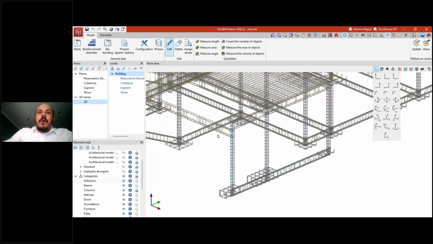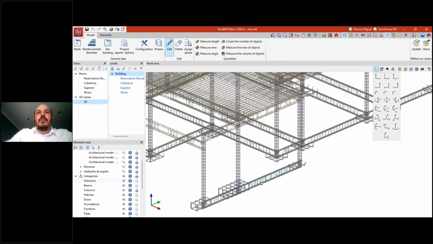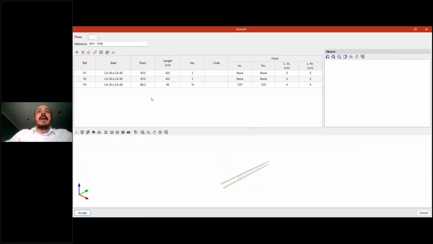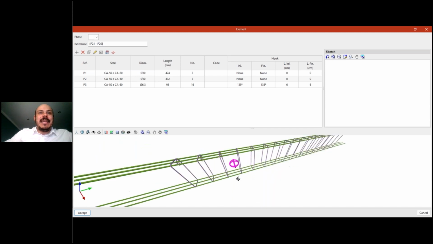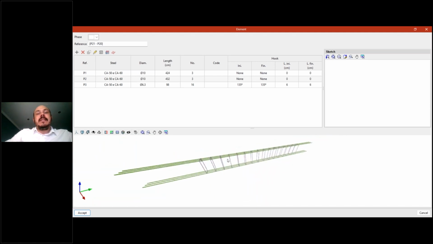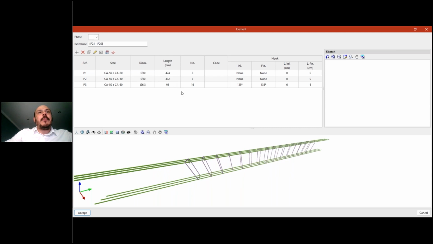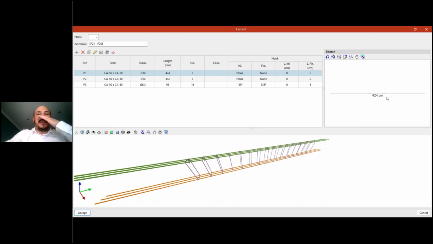Okay, so I can click on each group of rebar. For example, if I select this column or this beam, I can click it and open this window, and I can see this part of the project, this detail. And for each part of this element, I can see in this table the 3 types of elements that I have. So I have 3 bars that have the reference P1, that are made with this kind of steel, have this diameter, and then have this size, 42.4 centimeters.